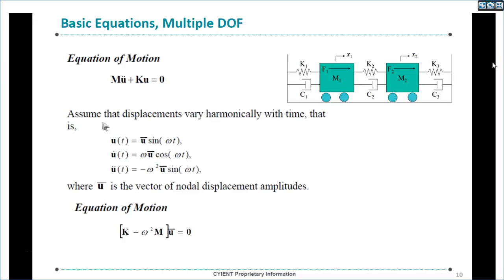So this is the equation of motion. Assume displacements vary harmonically with time. This is the displacement varying with respect to time. U bar is a vector of nodal displacement amplitudes; it comprises multiple locations and multiple displacement values. Then this is the velocity equation and this is the acceleration equation. When you substitute all of this into the equation of motion, the equation becomes like this.